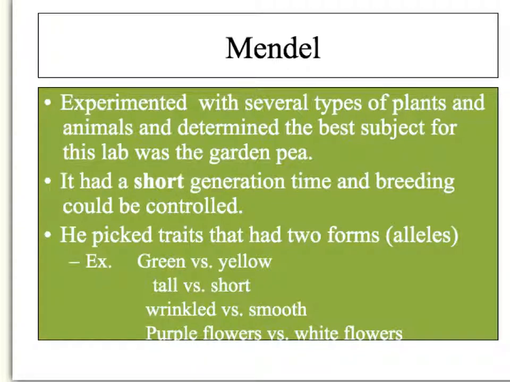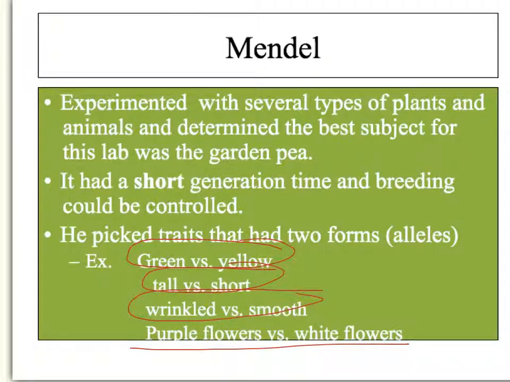And what he did was he picked traits that had two forms. That term form means two versions of that gene, like blue eyes and brown eyes. So those are referred to as alleles. So he picked the following alleles. He picked green versus yellow, tall versus short, wrinkled versus smooth, purple flowers versus white flowers. There's actually many other characteristics he looked at with peas, but those are some of the main ones that we'll talk about.